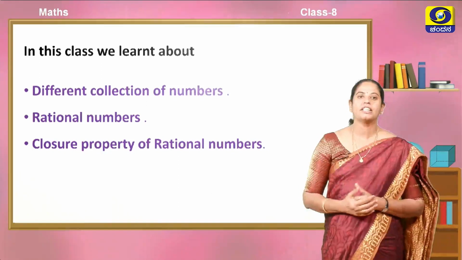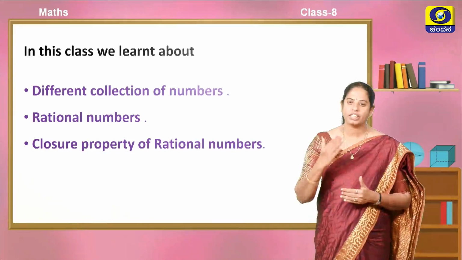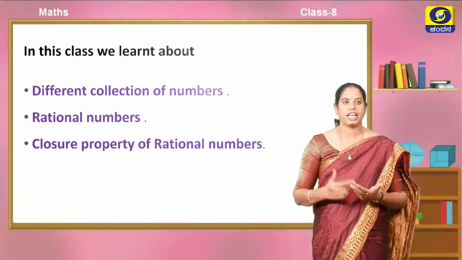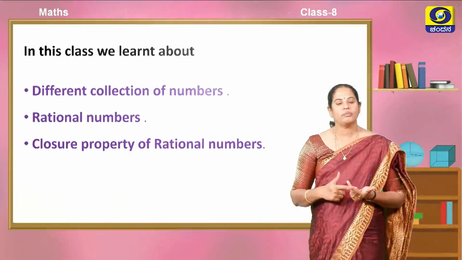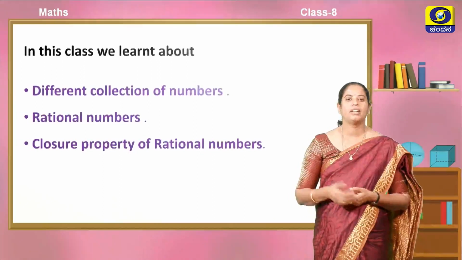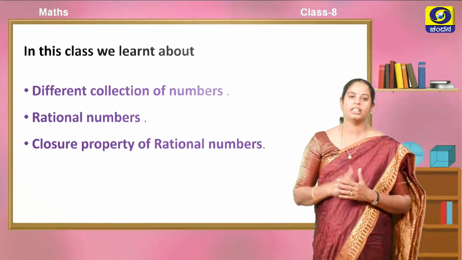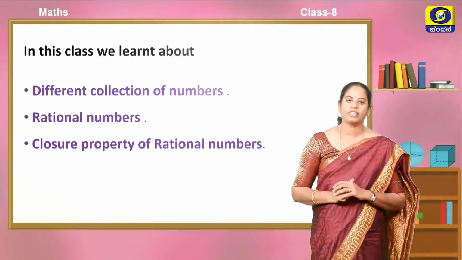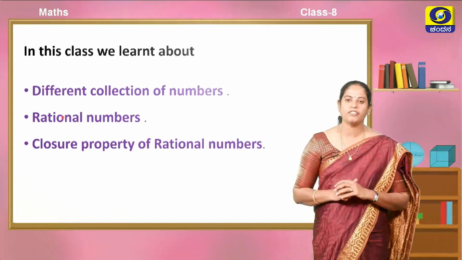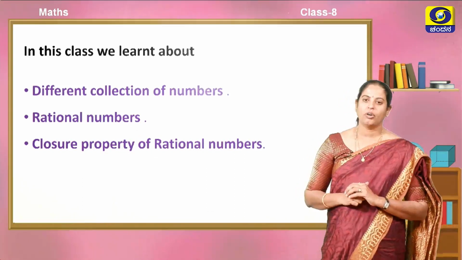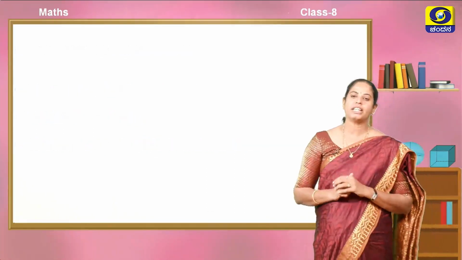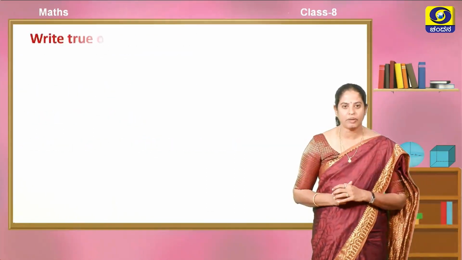In this class, we learnt about different collections of numbers such as natural numbers, whole numbers, integers. We have discussed in detail about rational numbers, and also we have discussed the closure property of rational numbers. Is only one property there on rational numbers, that is the closure property?